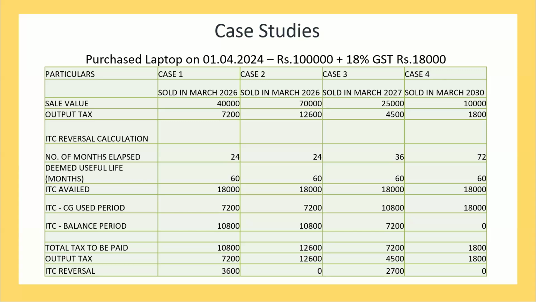That is what the proviso is saying. No, see, proviso is saying output में add कर दो. So in this example, 10,800 add कर दिया. So I will enable the recipient to claim the credit because अगर output में add करना है तो invoice also I will charge 10,800. And if I have to enable the credit in the hands of the recipient, what I will collect is the sale value, which in this case I have agreed at 40,000. And because I'm enabling higher credit, instead of charging him tax of 7,200, I'll charge him 10,800 because that is what law is asking me to do. So I will collect 40,000 plus 10,800.